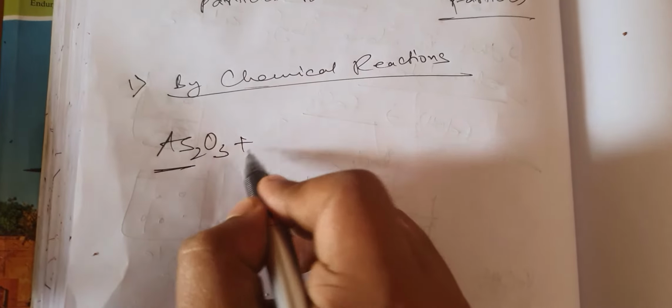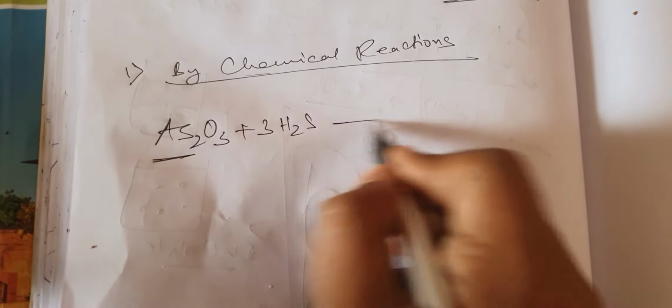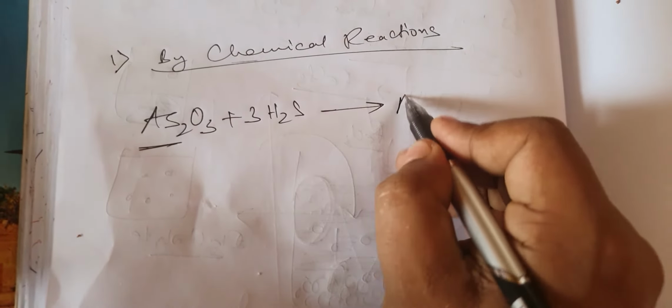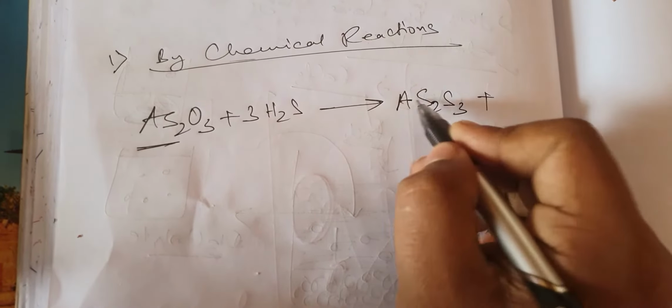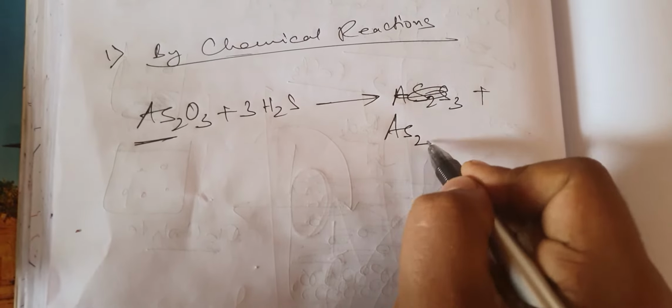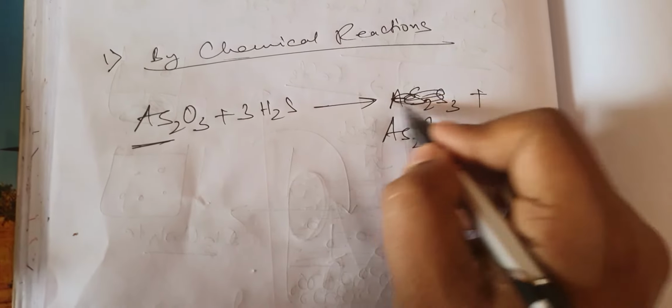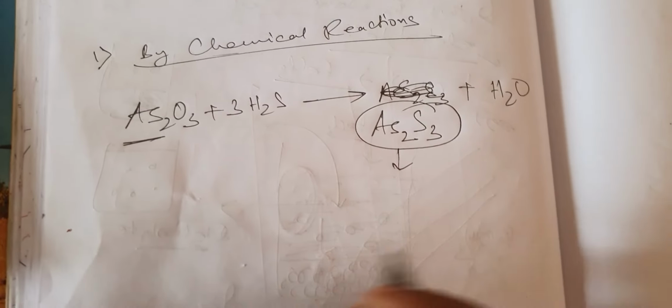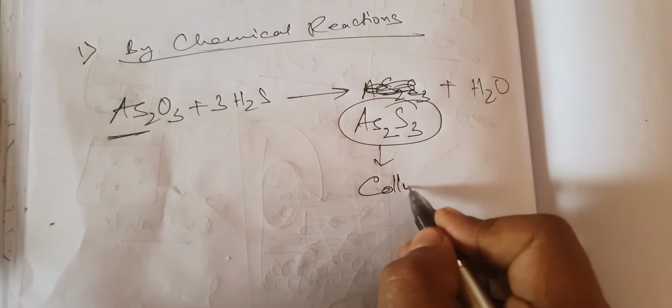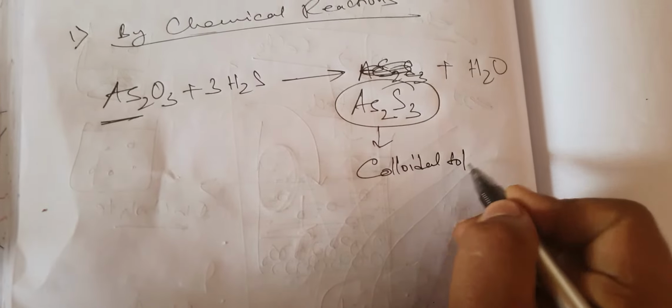Now what happens in case of chemical reaction, I will tell you. Suppose for example there is arsenic oxide. This is not in the form of colloidal particles, but treat it with 3H2S. Now there will be a double decomposition or double displacement reaction, which will form As2S3, arsenous sulfide, plus H2O. Now this is in the form of colloidal size, so this will form the colloidal solution. So that is a good trick.